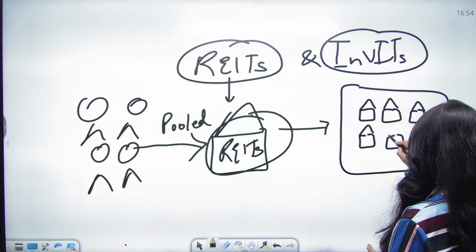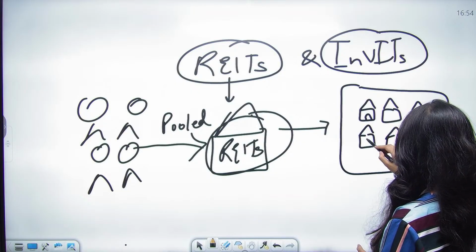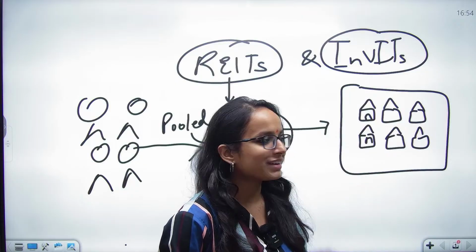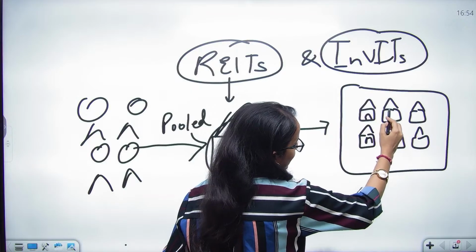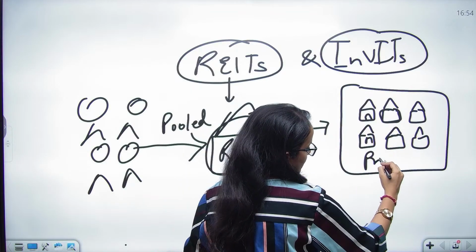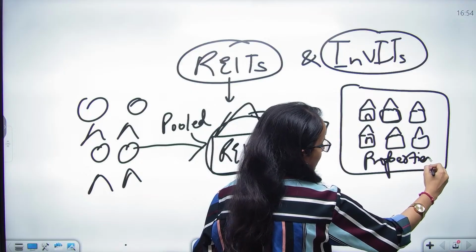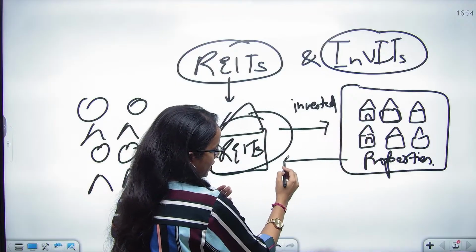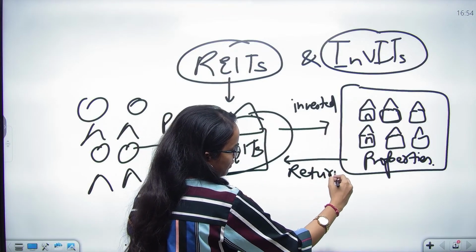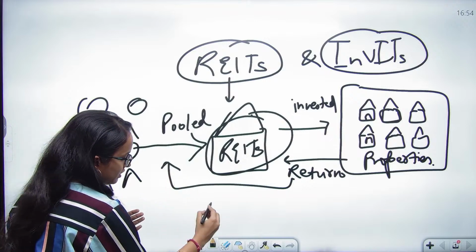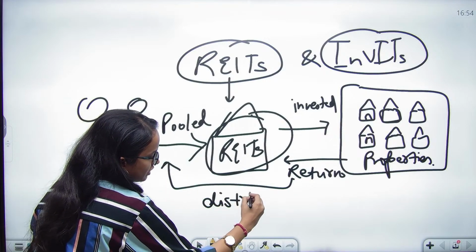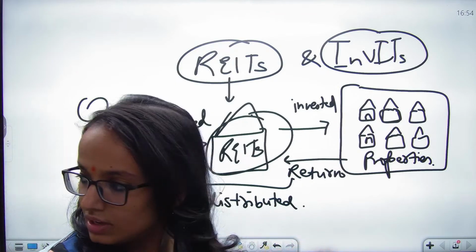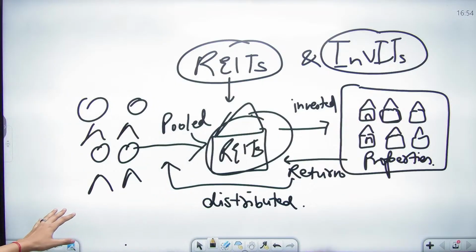Don't go by the diagrams, okay, it is just for illustration to make you understand. I know they do not reflect the exact ones. So these are, say, properties invested, and whatever return comes from this investment gets distributed. Right? This is how REITs and InvITs work. I hope this is clear.